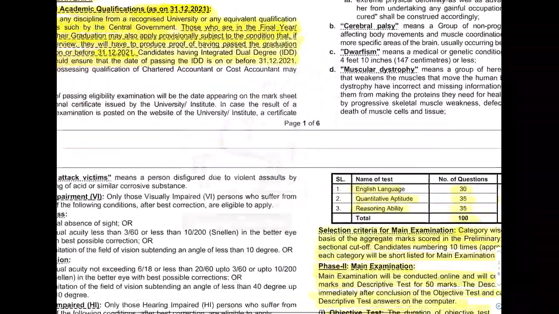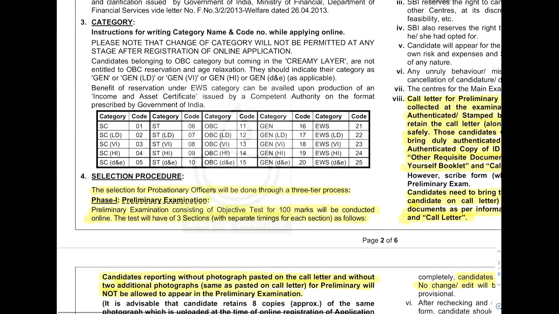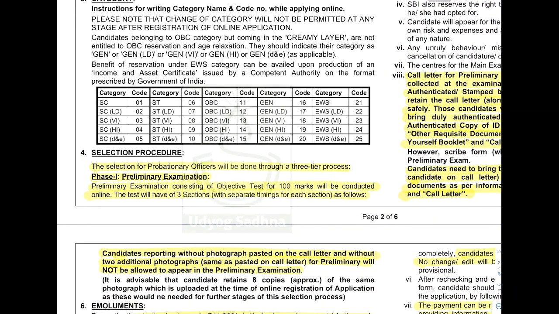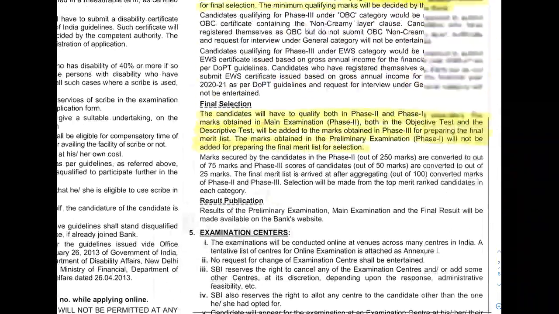Now coming to the further point, clearly we can see here the selection procedure will be done, as I said, in three stages. First, the preliminary examination, a 3-tier process. The preliminary examination, prelims, is an online examination. There will be an objective test for 100 marks, and the test will have 3 sections with separate timings for each section.